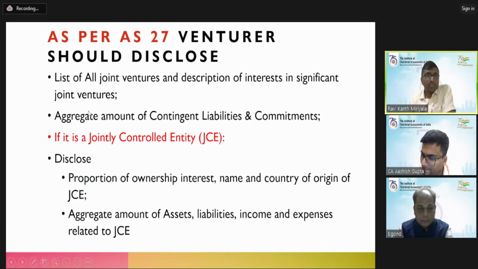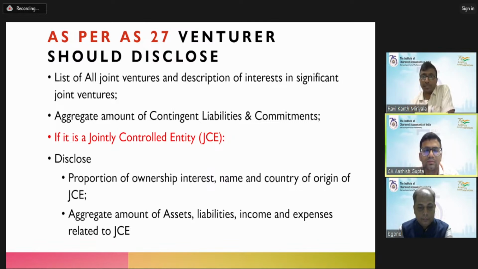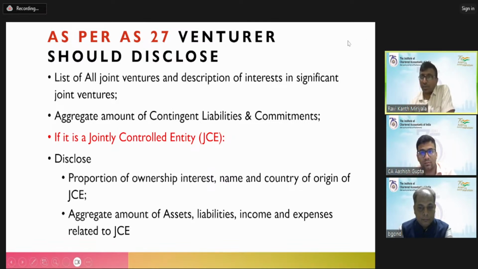See, this is with respect to Accounting Standard 27. That is your question, correct? So you are supposed to disclose these few things. First, a list of all the joint ventures and a description of interest. What joint ventures do you have? Obviously, you are supposed to give the list of all joint ventures. Then a description of interest in the significant joint ventures, the major ones. You describe what business it is into, how big the company is, and so on.